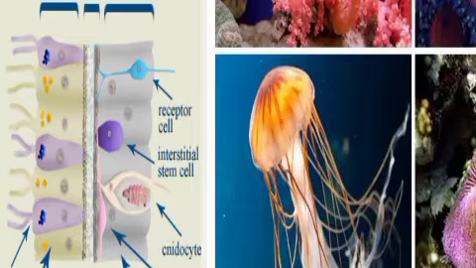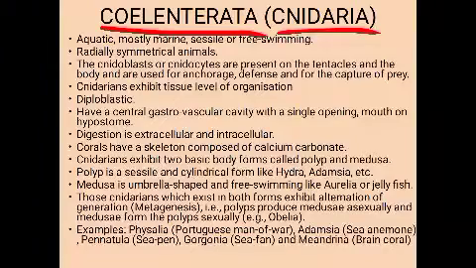Okay, so as these nematocysts are present in the specialized cells called cnidocytes or cnidoblasts, they are said to be Cnidaria. So this phylum is called Cnidaria because they contain specialized cells called cnidoblasts or cnidocytes, which contain the stinging capsule called the nematocyst. I hope you have understood why it is called so.